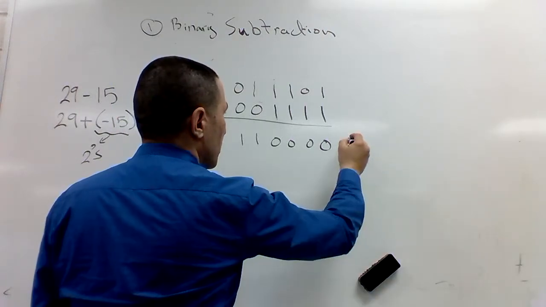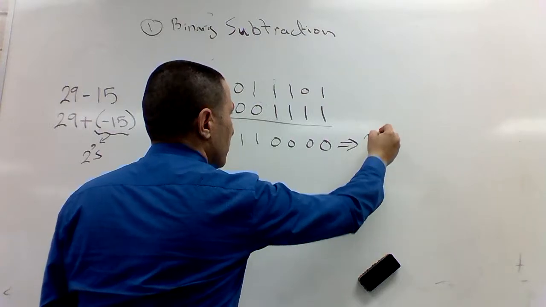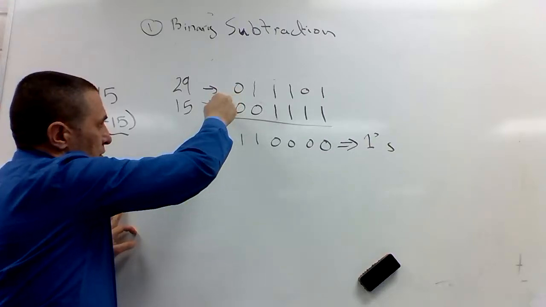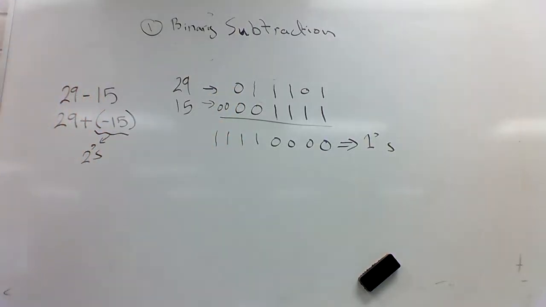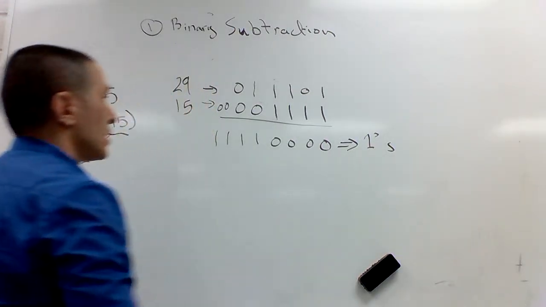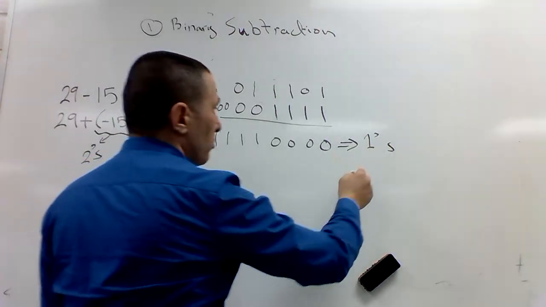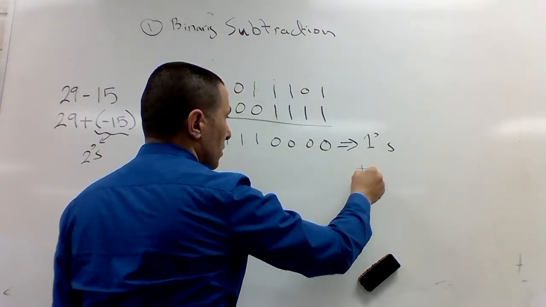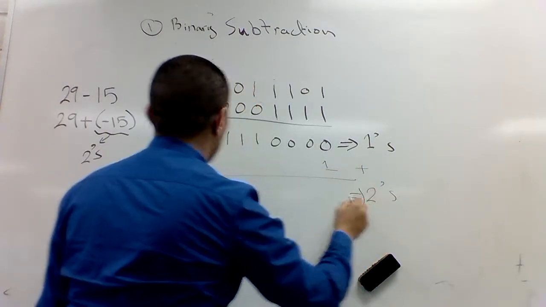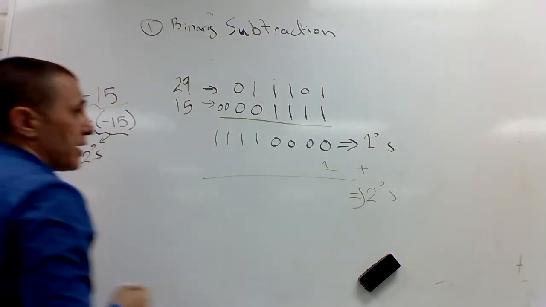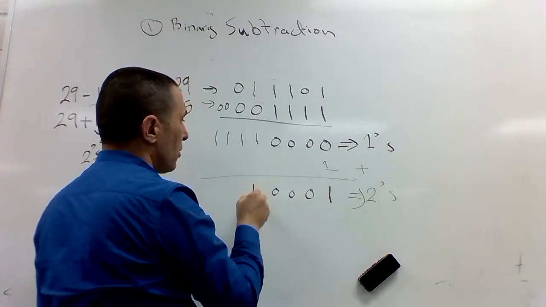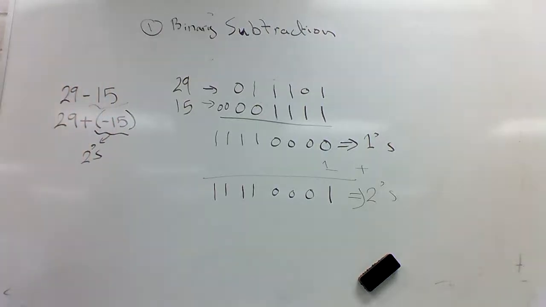Let's do this. This is 1's complement, so you don't confuse it. And in 8 bits, I'm going to have 0, 0, 1, 1. I always like to deal with a byte if you're doing 2's complement. So this is negative 15 in 1's complement. I add 1 to it to get the 2's complement, which is this. And then I add it to 29. So I have 1, 0, 0, 0, 1, 1, 1, 1.